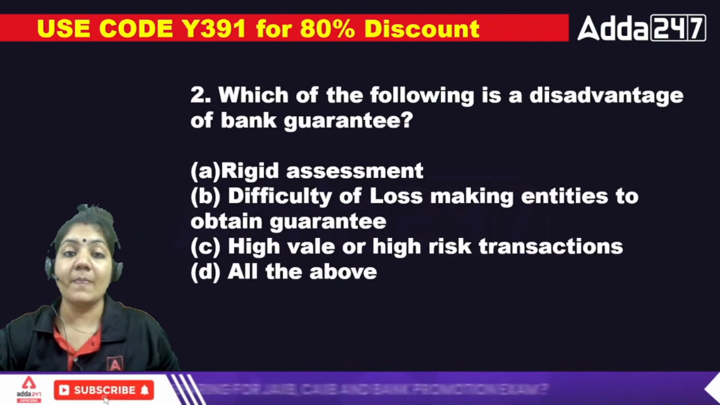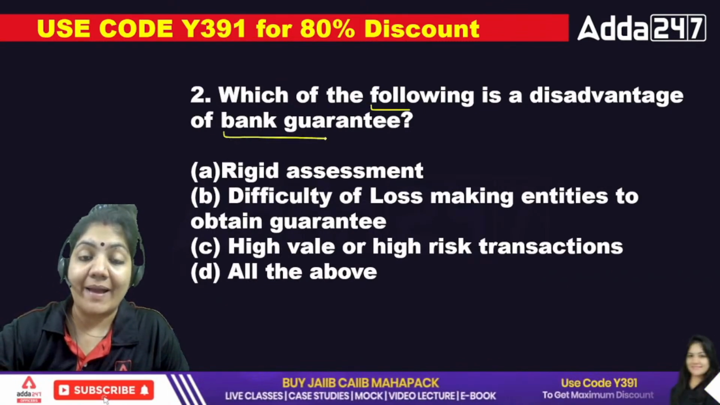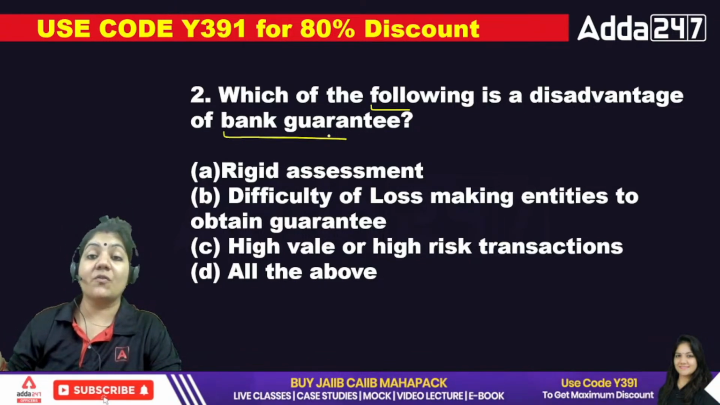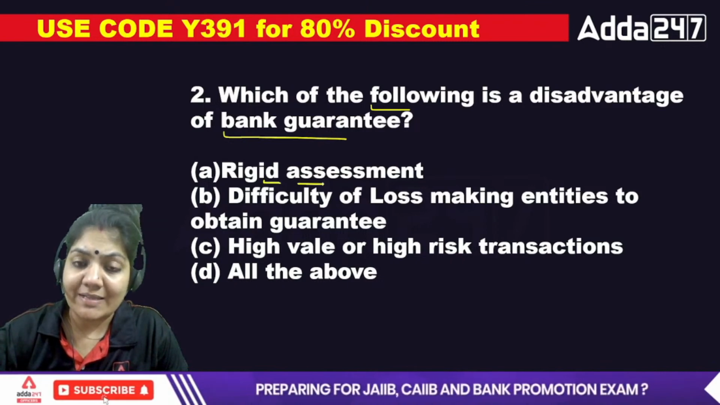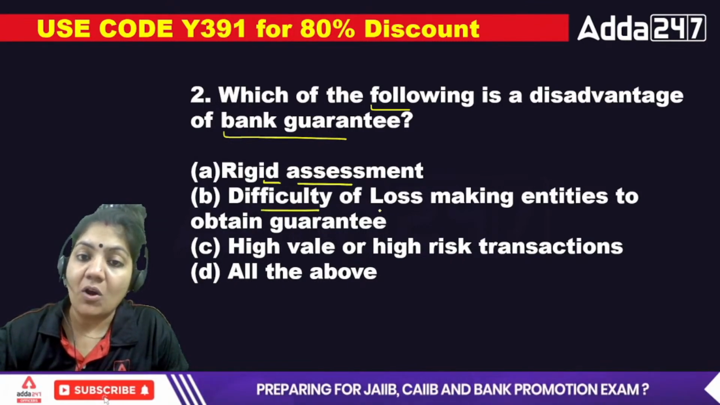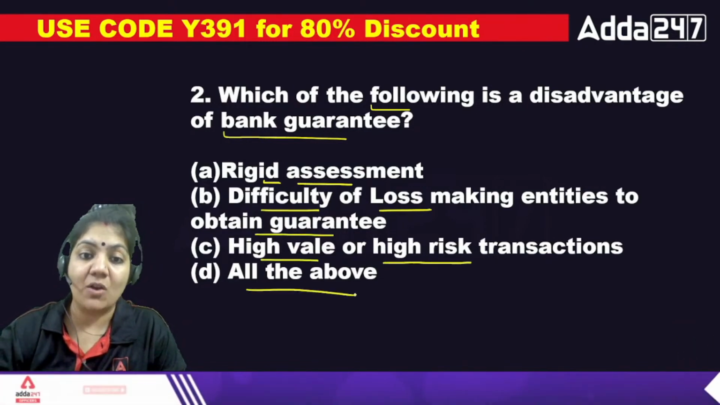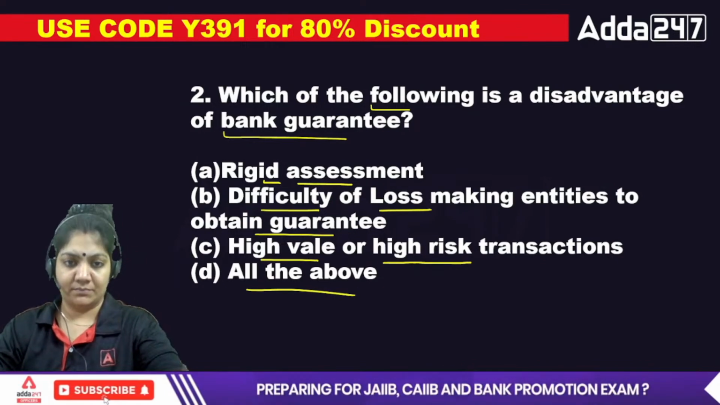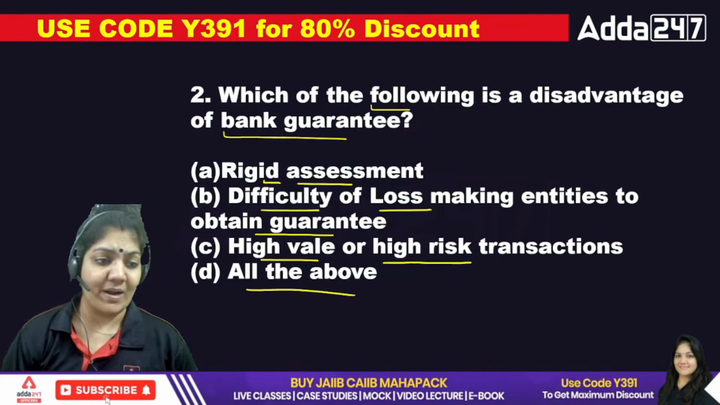Next. Which of the following is a disadvantage of a bank guarantee? Here the options are rigid assessment, difficulty of loss making entities to obtain guarantee, high bill or high risk transaction, and all of the above. High bill means high interest. So what is the disadvantage of this one?